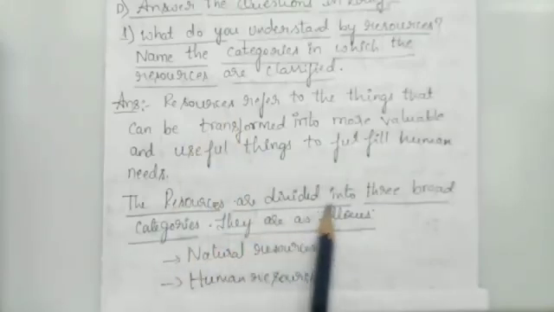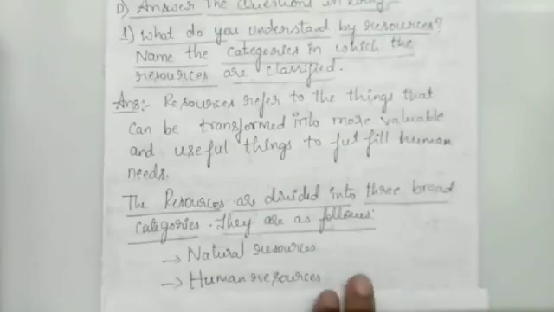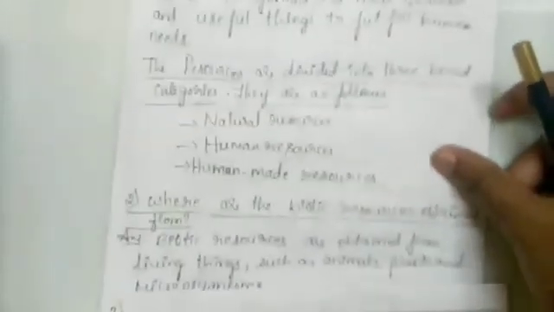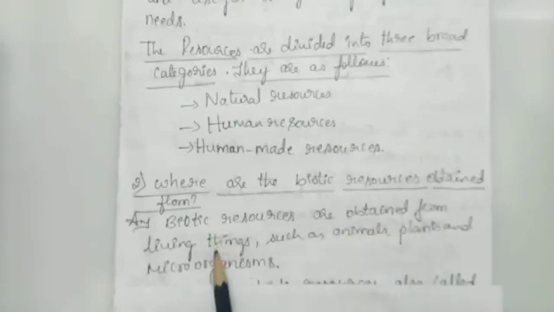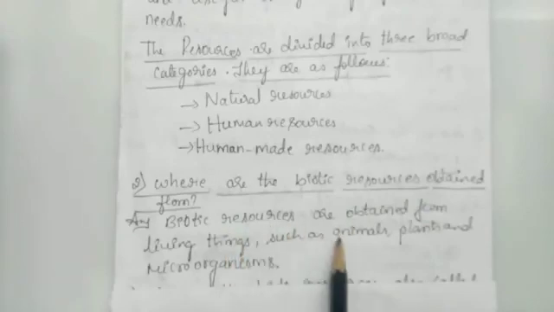The resources are divided into three broad categories. They are natural resources, human resources, and human-made resources. These are the three categories. The second one: where are the biotic resources obtained from? Biotic resources are obtained from living things like animals, plants, and microorganisms. That is, we get biotic resources from living things such as animals, plants, and microorganisms.